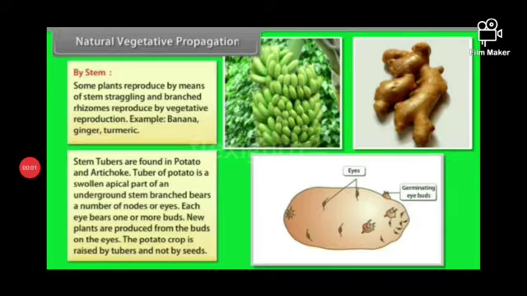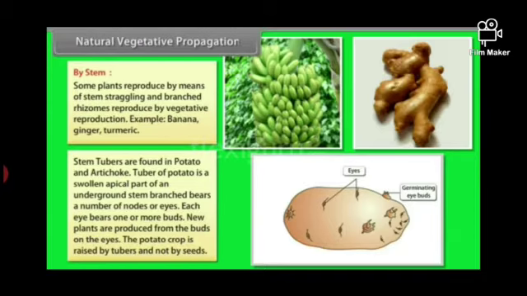Students, vegetative propagation by stem. Some plants reproduce by means of stem. Straggling and branched rhizomes reproduce by vegetative reproduction, for example banana, ginger, turmeric. Stem tubers are found in potato and artichoke. The tuber of potato is a swollen apical part of an underground stem.